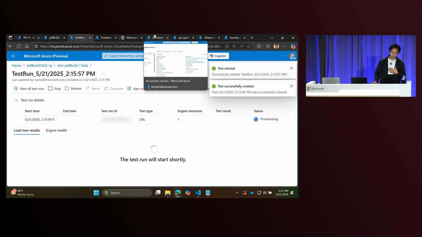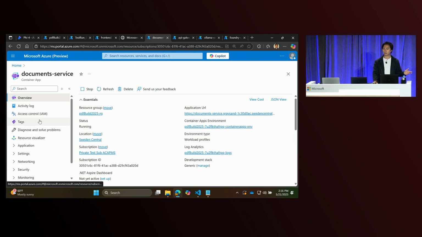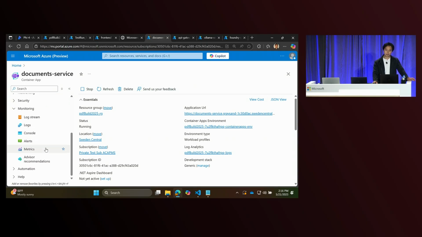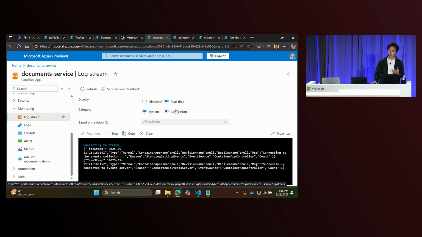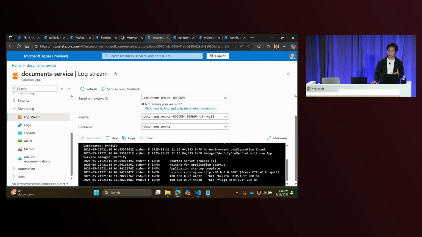Now, while we're doing that as well, we want to go into our bread and butter service. We offer a lot of tools out of the box for developing your applications seamlessly within Azure Container Apps. Some of these are monitoring tools as well. So we're going to click into Log Stream here. This is just real-time logs so that you can see what's happening in your application as it's happening. We're going to open this up just to make sure that things are processing and working the way we want them to.